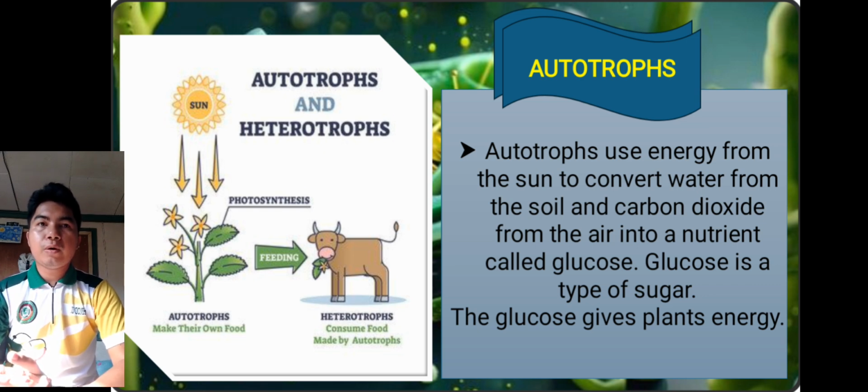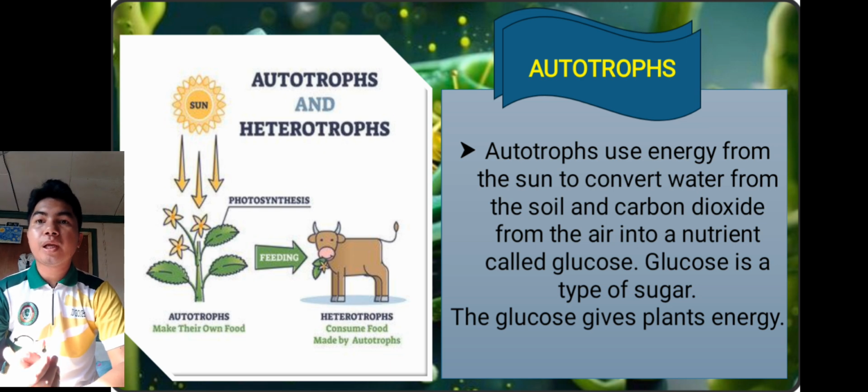So next topic is autotrophs. So what is autotrophs? Autotrophs use energy from the sun to convert water from the soil and carbon dioxide from the air into nutrient or glucose. So glucose is a type of sugar. The glucose gives plants energy. So ang autotrophs is ito yung called sa photosynthesis that uses the energy from the sun to convert water from soil and carbon dioxide.